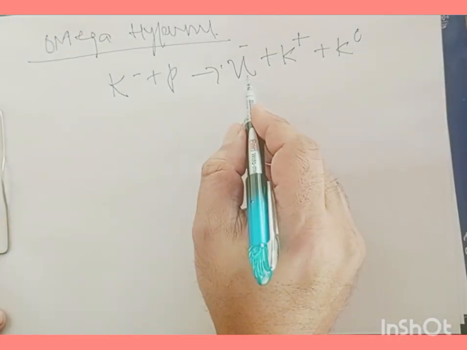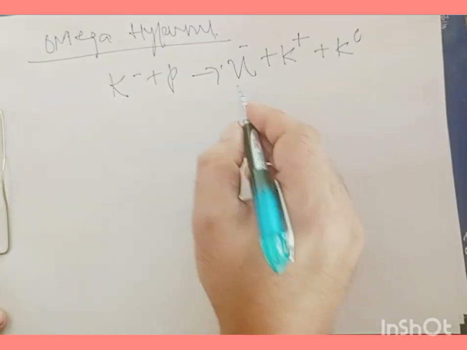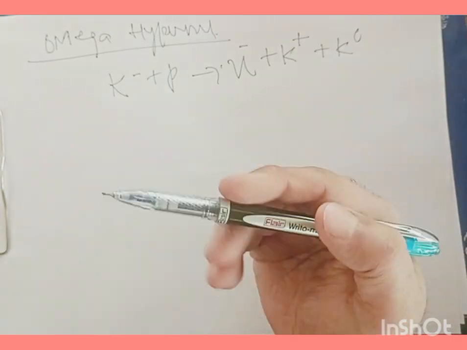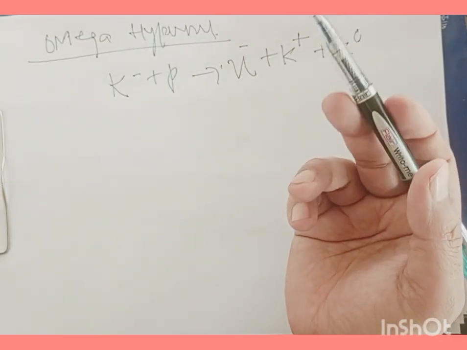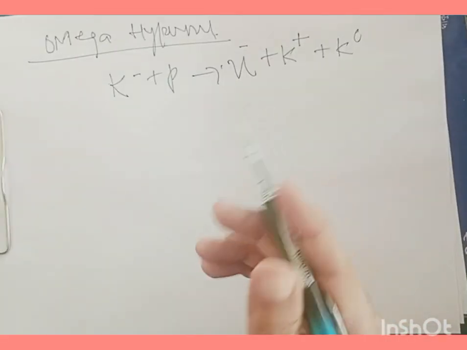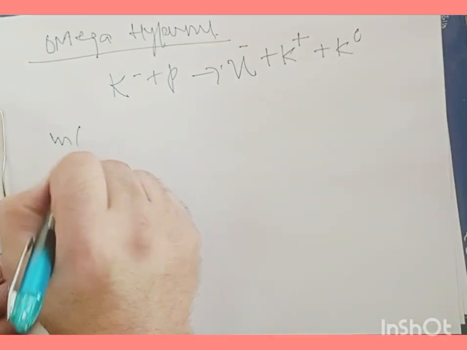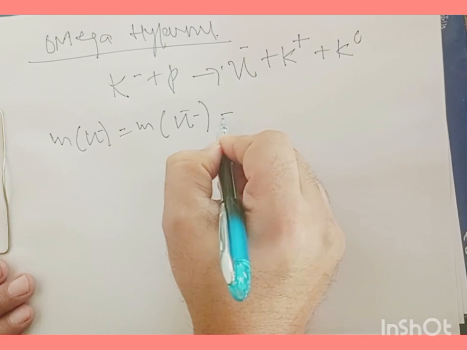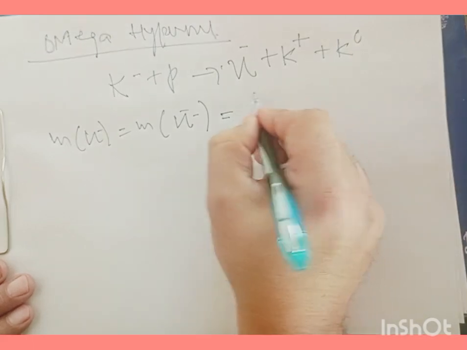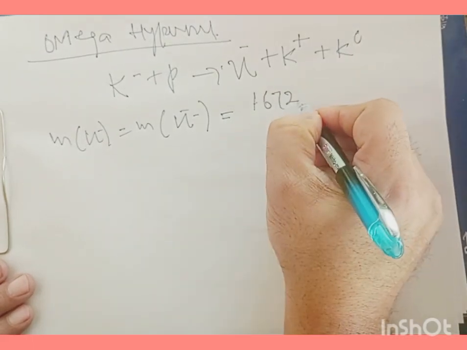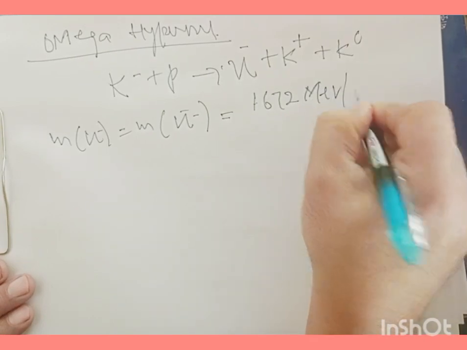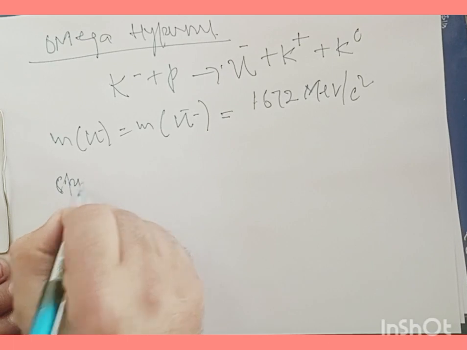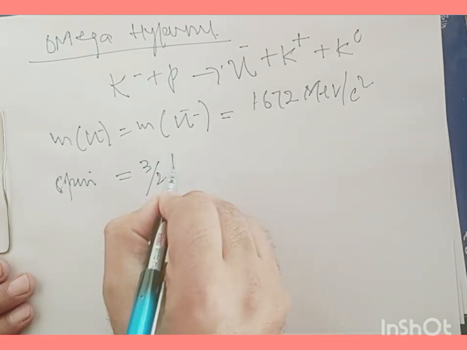Its antiparticle is omega negative bar. Now, talking about their properties, their charges are the same as the charge of the electron, taking positive and negative. And the mass of this omega minus is equal to the mass of omega minus bar, its antiparticle. They are equal, nearly 1672 mega electron volt per c square. And they have a spin of 3 by 2 h cross.